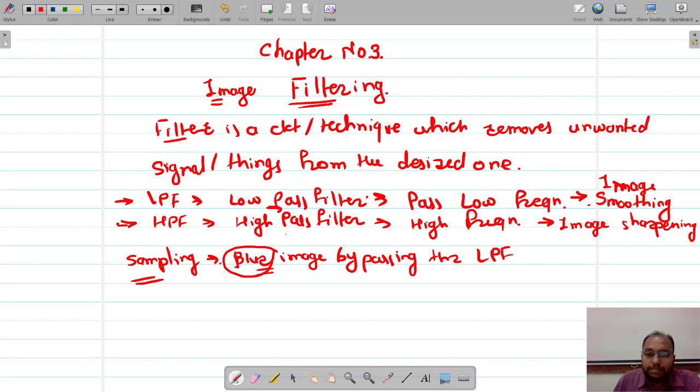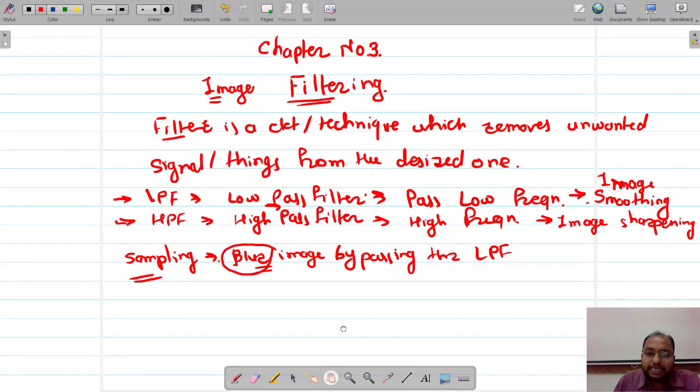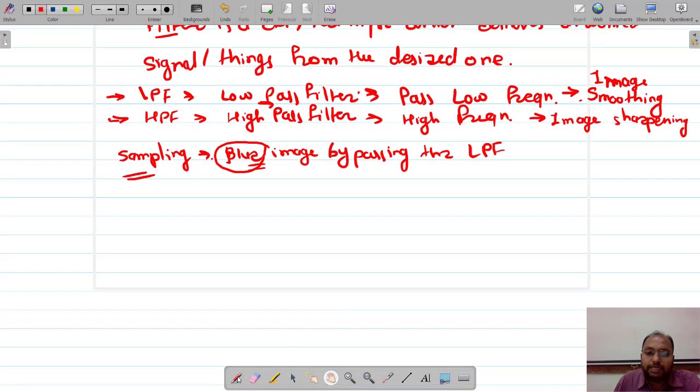Now let us discuss what exactly we are going to perform in filtering. Remember that filtering consists of two mechanisms. First, spatial filtering. What do we mean by spatial? Spatial means XY coordinate related filtering. Spatial filtering can be done with the help of two mechanisms. One is the neighborhood type of method.